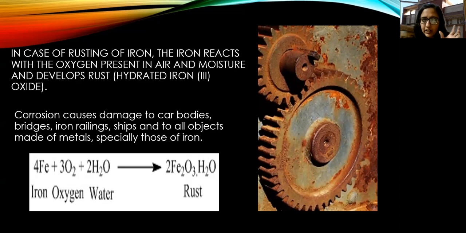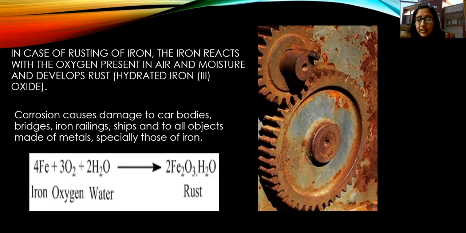Okay, these three are reacting together, and this arrow indicates that now we'll be getting some new substance. Some new chemical or some new substance will be obtained on the right hand side. So always on the left hand side, those things are kept which react together, and on the right hand side of a chemical reaction you will always get a new substance. We call it a product. Okay, and the left hand side pe jo hota hai, iron and oxygen, these all are called reactants.